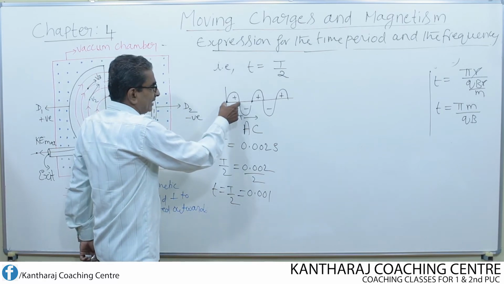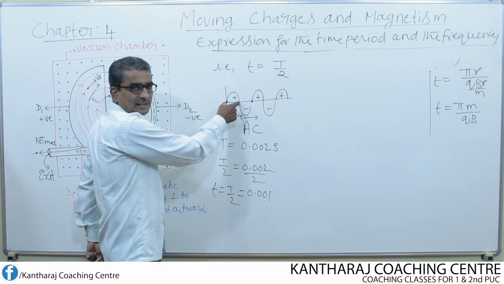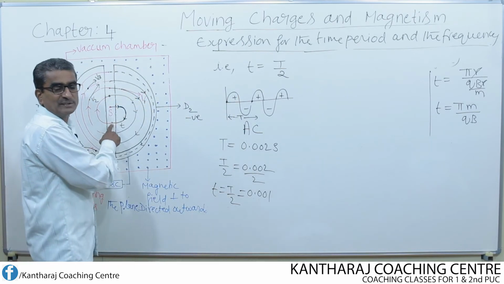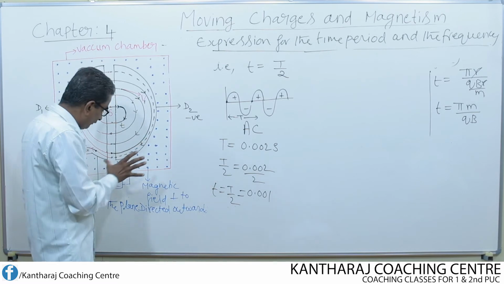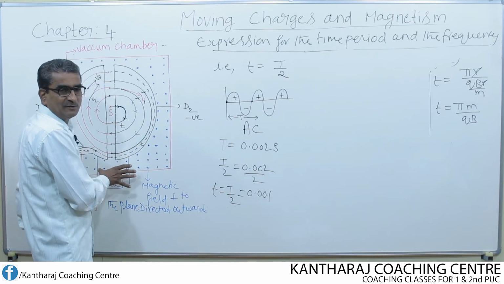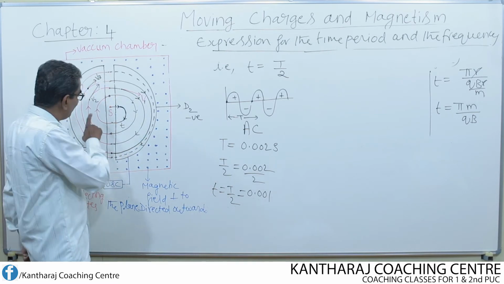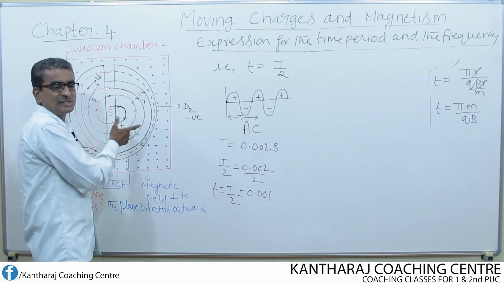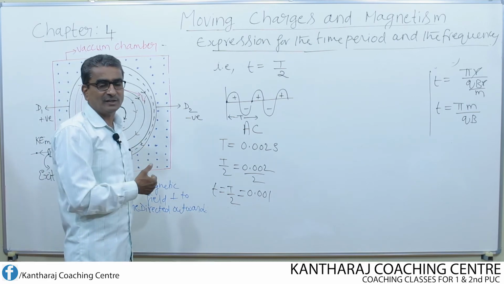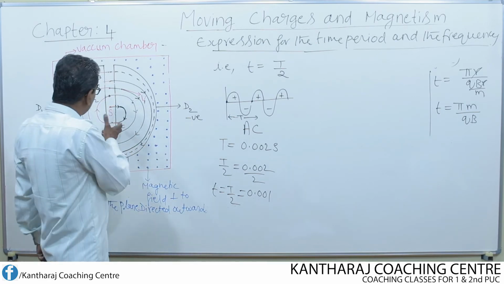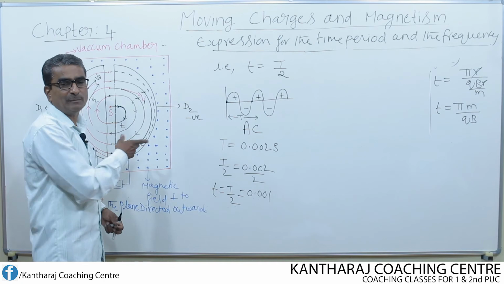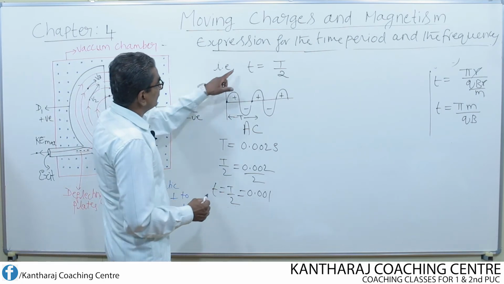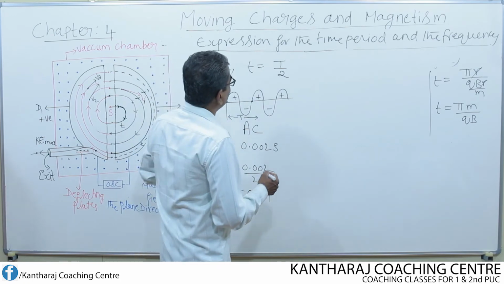Whatever time the AC needs to complete half cycle, in that half cycle the particle has to describe the semicircular path. Like that, if we adjust the frequency in the oscillator, then the polarity of the two Ds, that means positive and negative potential, keeps changing alternately by itself. So that is the way of making the direction of the electric field or the potential reverse alternately. So t equal to T by 2, what does it mean?